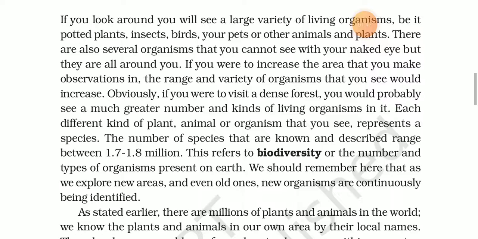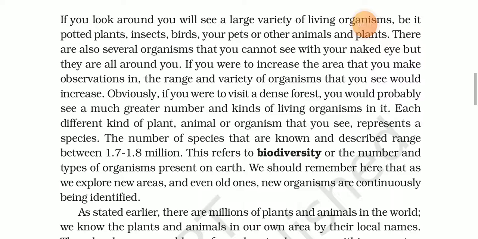This refers to biodiversity, or the number and type of organisms present on Earth. We should remember here that as we explore new areas and even old ones, new organisms are continuously being identified.